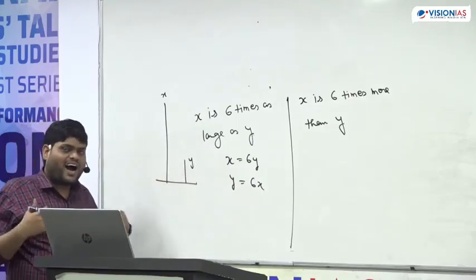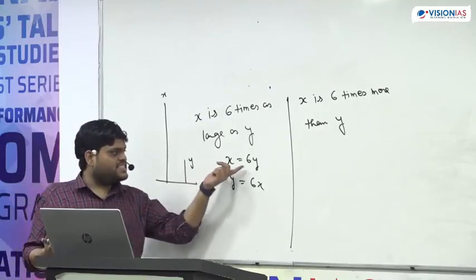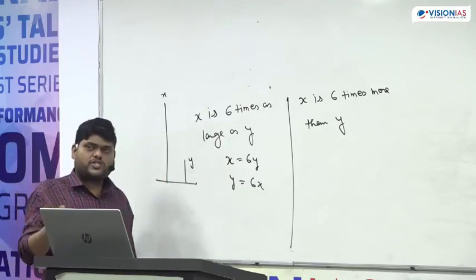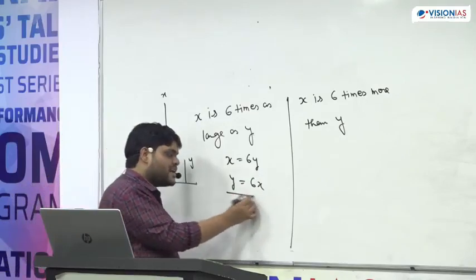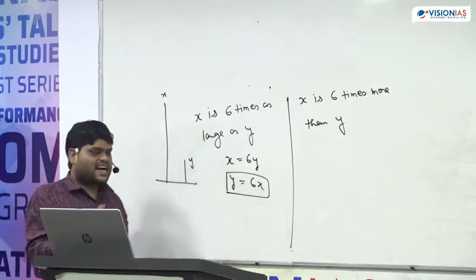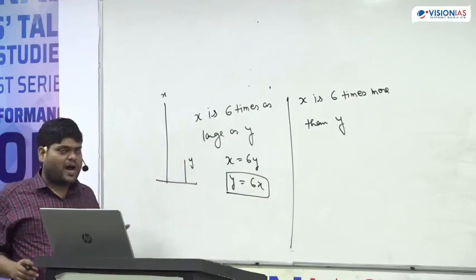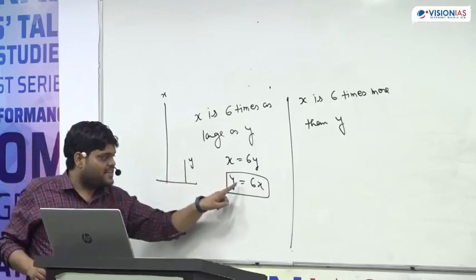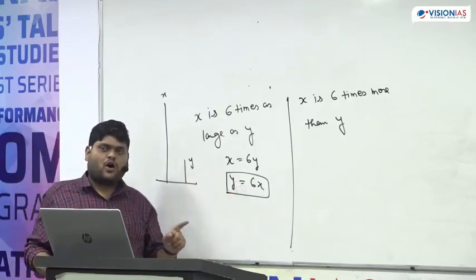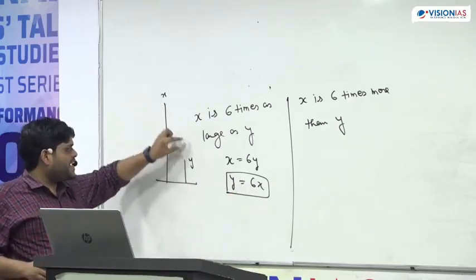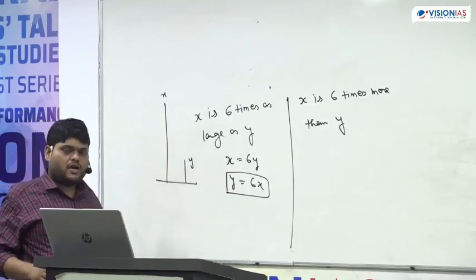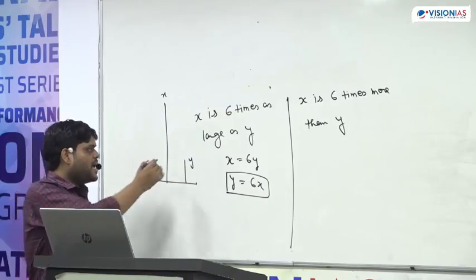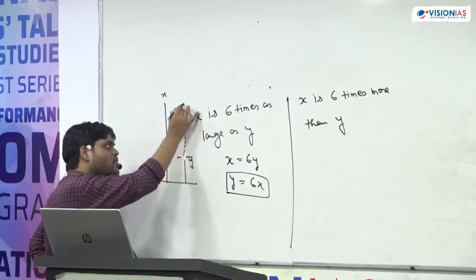So how to find out whether the first one is correct or the second one is correct? Those students who are thinking the second one is correct, understand the second one is not correct. Why? Because X is larger and Y is smaller, and there is an equal sign. Equal sign means the numerical value of X and Y should be equal or not? And when both become equal, if I make Y larger or not.